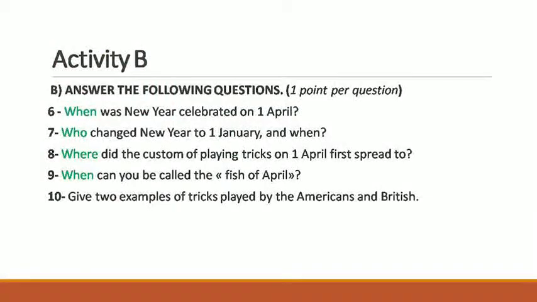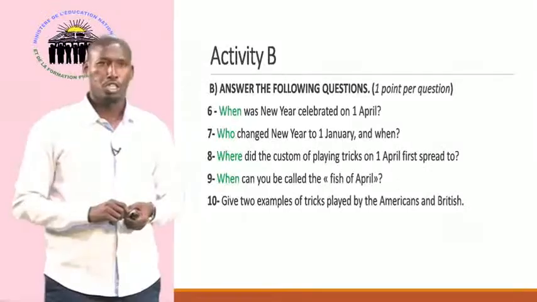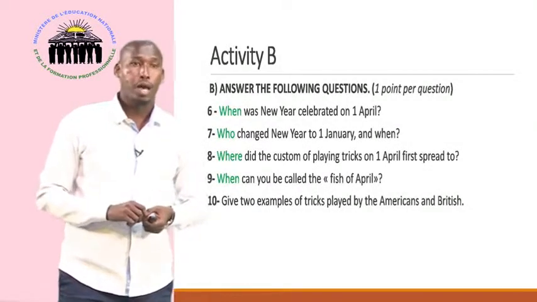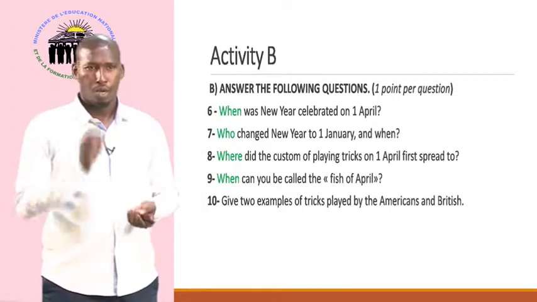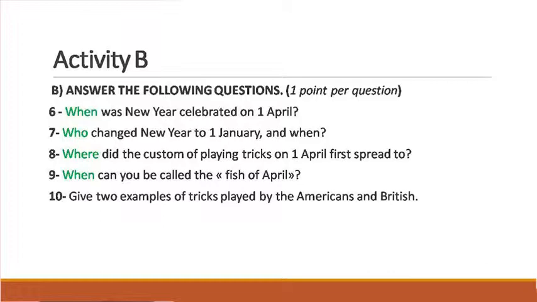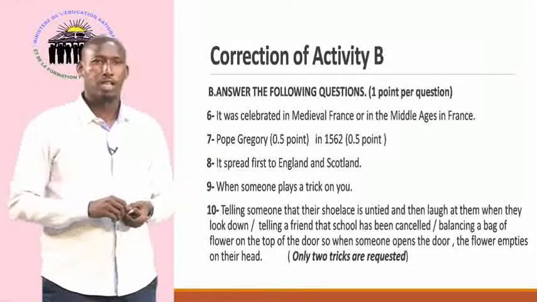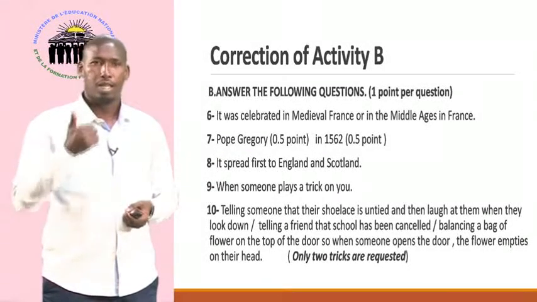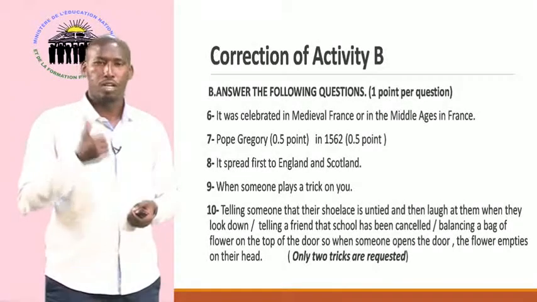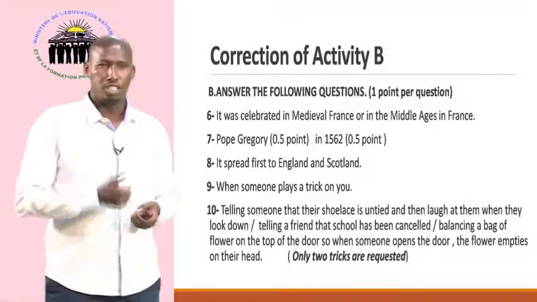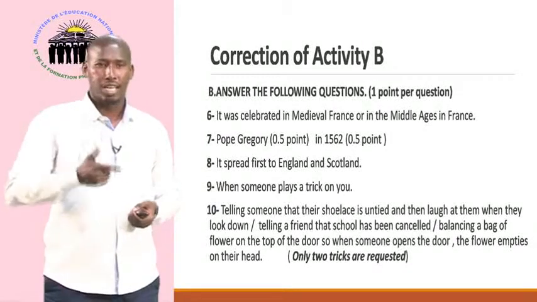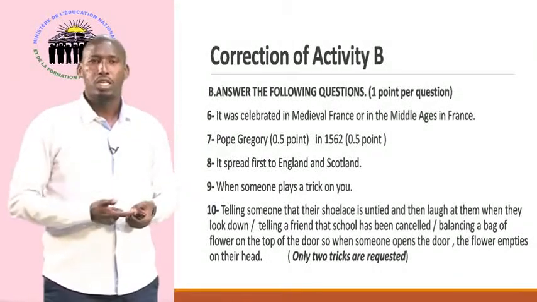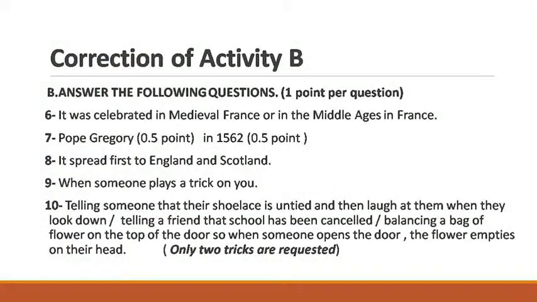Let's look at question 7, which starts with the WH word who. When we say who, it means that we are looking for a person or people. The question that we have is, who changed the New Year to 1st January, and when? If we look at the text, the answer is Pope Gregory. So we have to answer with the name of a person, and the person who changed that is Pope Gregory. And the second, there is another question in that question, and it was when. If we refer to when, the answer is in 1562.